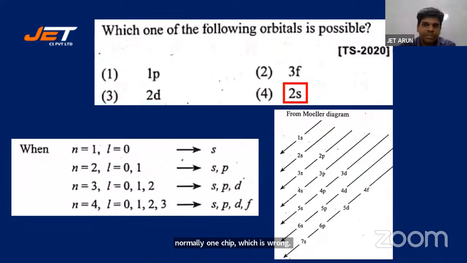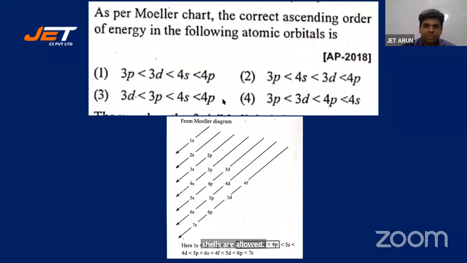Here, you've got Moeller diagram. Moeller diagram is very important. Diagrammatically, it will help you to remember all the subshells and the order in which the electrons fill the subshells: 1s, 2s, 2p, 3s, 3p, 3d, 4s, 4p, 4d, 4f, 5s, 5p, 5d, 6s, 6p, 7s. In this order. This Moeller diagram will help you understand diagrammatically in which order the subshells will be filled and which subshells are allowed. All right, let's go to the next one.